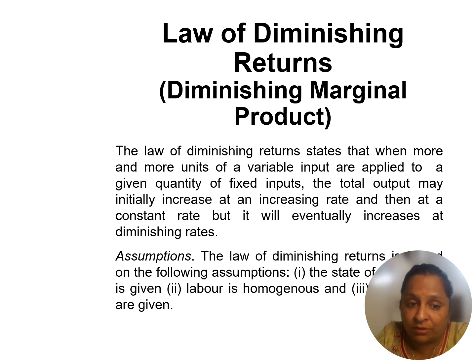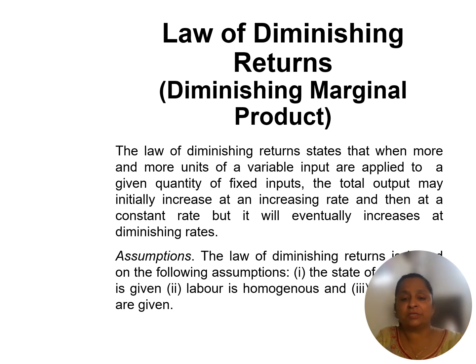For example, if we are reducing the capital, that capital is reducing at a diminishing rate. It means total output may initially increase at an increasing rate and then at a constant rate, because we are changing the two factors, land and capital. Total productivity is always increasing but at a diminishing rate, because at the initial level fixed costs and some expenditure are required. Then it goes to constant, and in the third stage it goes to a diminishing rate.